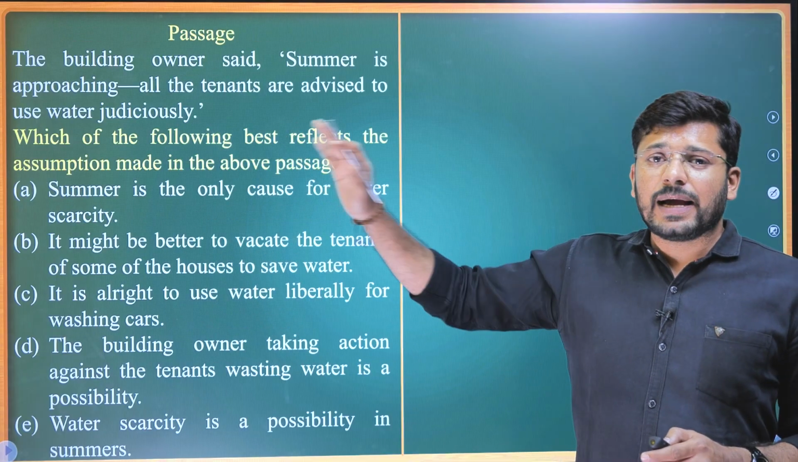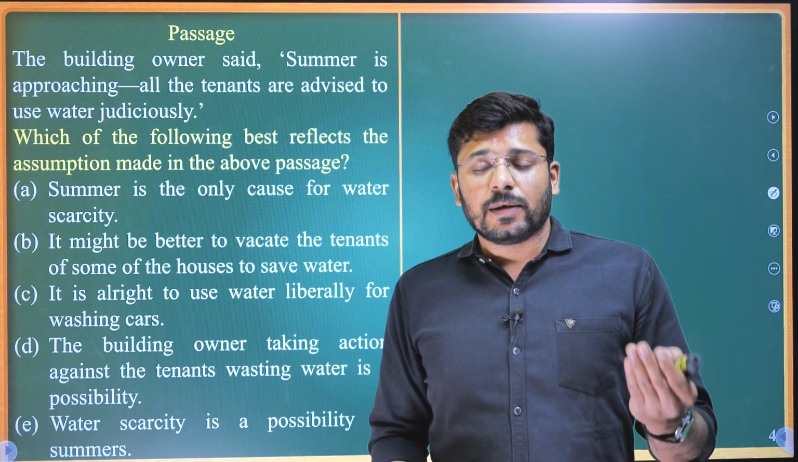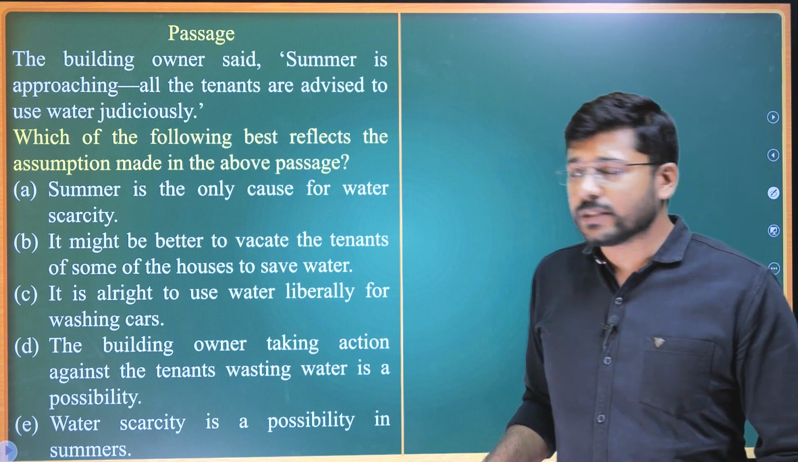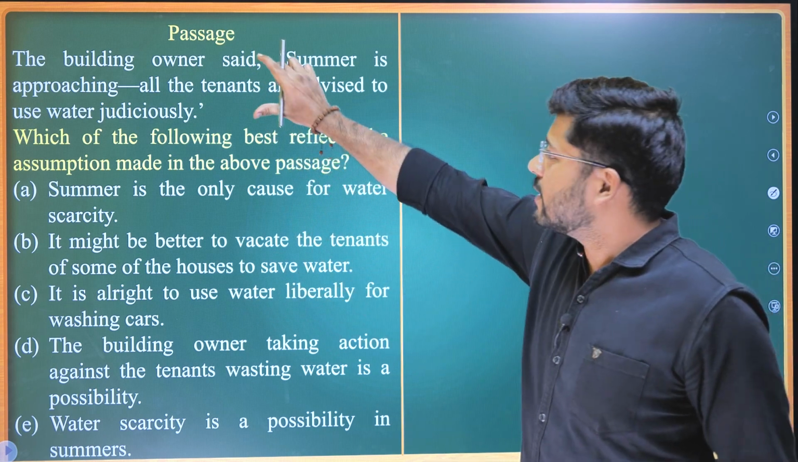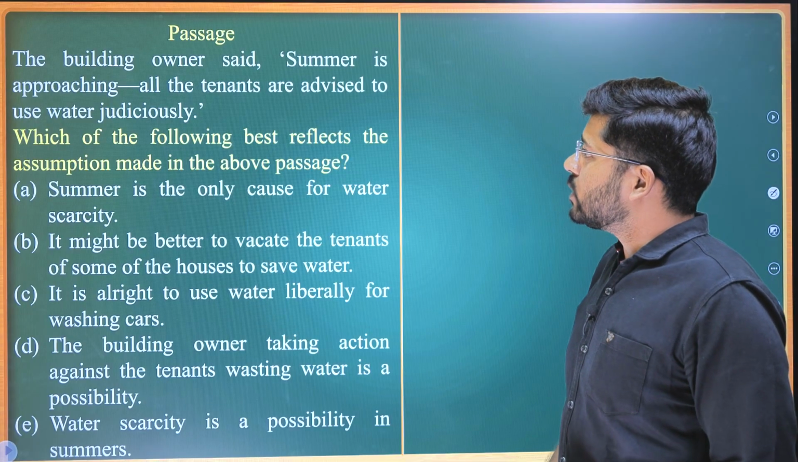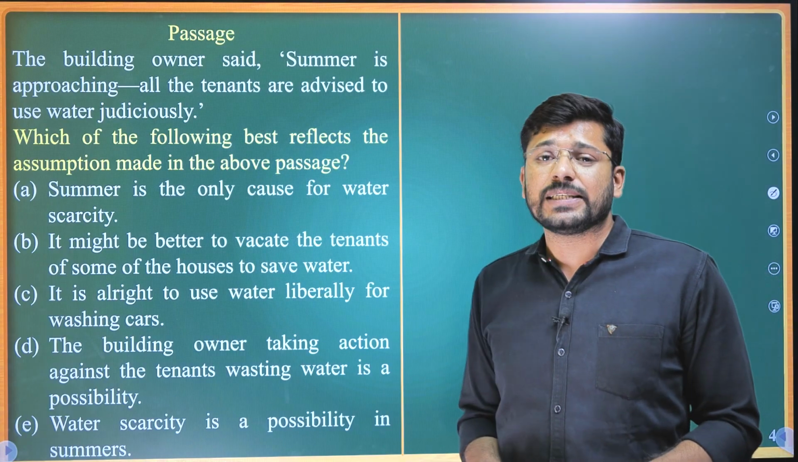Let's solve this one and understand what I meant by eliminating options, the steps that are used for eliminating options. We will understand after solving this question. This is the passage. There are 3 lines. The building owner said, summer is approaching. All the tenants are advised to use water judiciously.